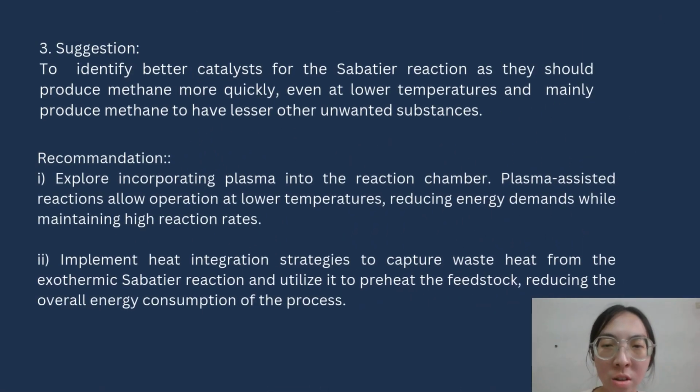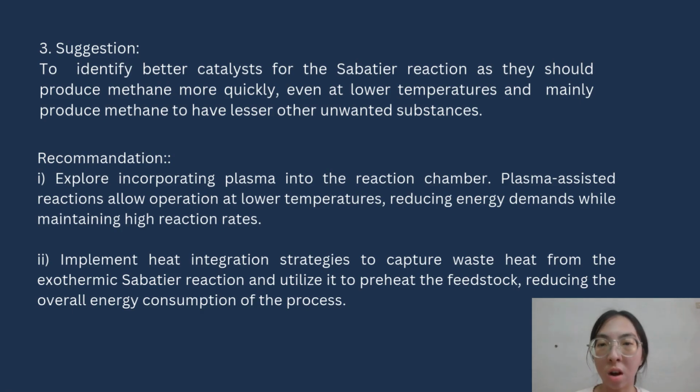Next, for the suggestion, the process can be improved by identifying better catalysts for the Sabatier reaction, as they should produce methane more quickly even at lower temperatures, and mainly produce methane with fewer other unwanted substances. Next, for the recommendation, it is recommended to explore incorporating plasma into the reaction chamber.